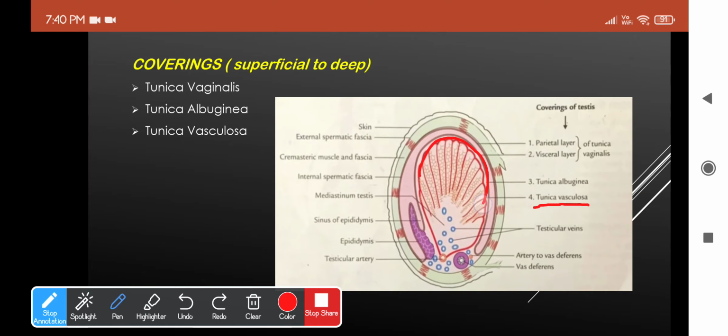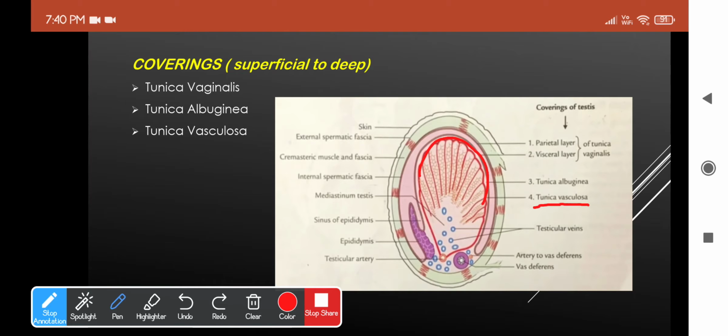Okay, so there are three basic layers to remember. The outermost is the tunica vaginalis, which will enclose the testis on the front and sides except along the posterior border, and that is formed by the lower part of the processus vaginalis.